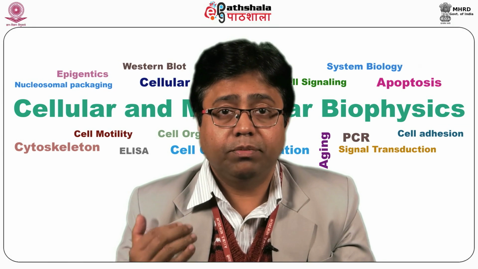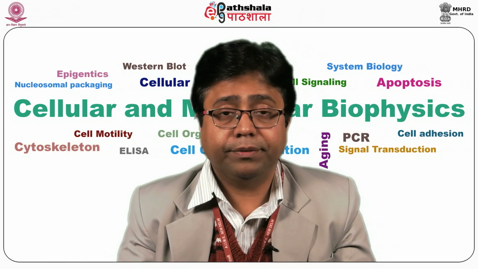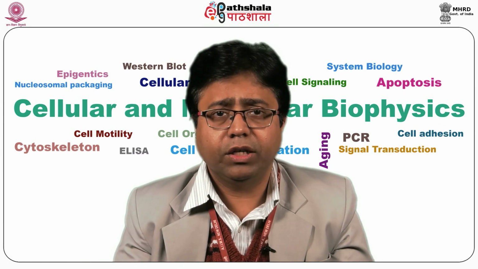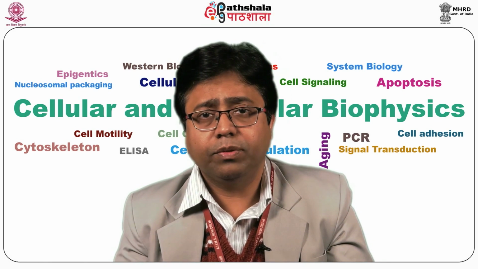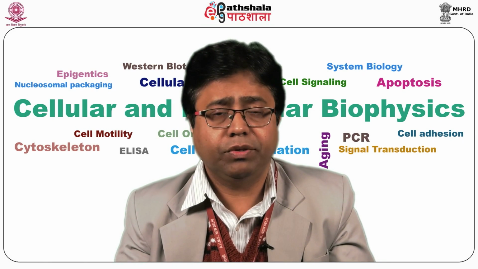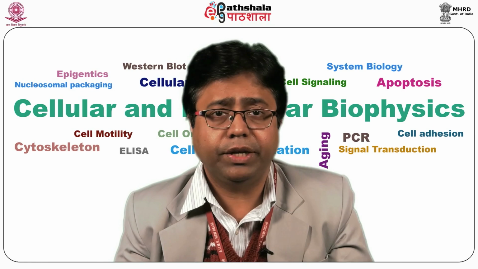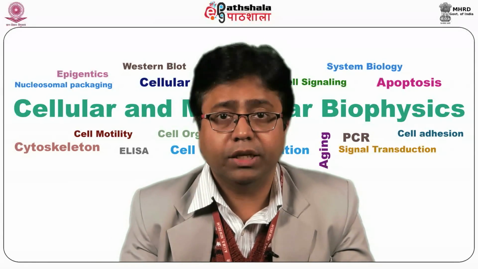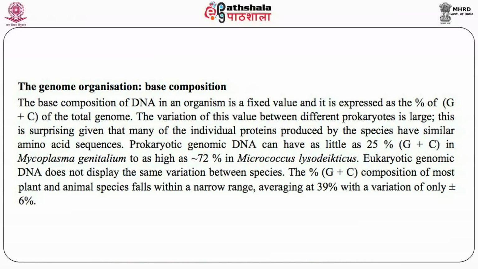Some of these measurements have been made. Number one is the base composition of a vast array of organisms, both prokaryotic and eukaryotic. Number two is the repetitive sequences, unique sequences, and the sequence content of a DNA, and how the sequences differ in different regions of the DNA. The base composition of the DNA is a fixed value and is expressed as the percentage of G and C in the genome.